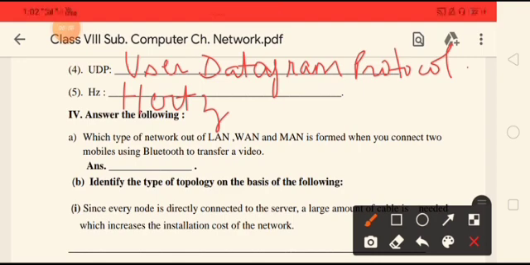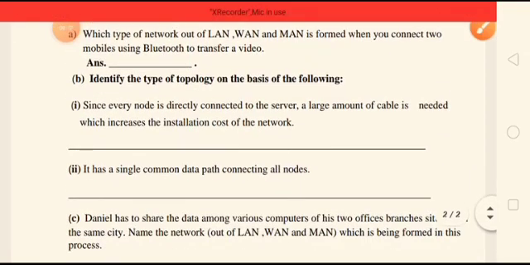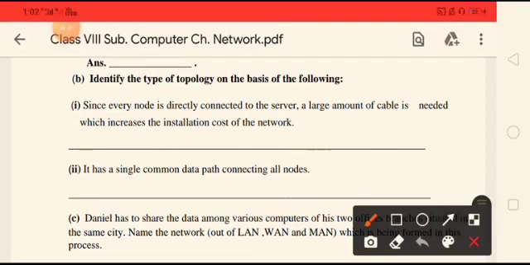Which type of network out of LAN, WAN and MAN is formed when you connect two mobiles using Bluetooth to transfer a video? The answer would be PAN, but here the options given are these only, so we have to choose LAN here. Otherwise the option would be PAN. Next one is, since every node is directly connected to a server, a large amount of cable is needed, which increases the installation cost of the network.